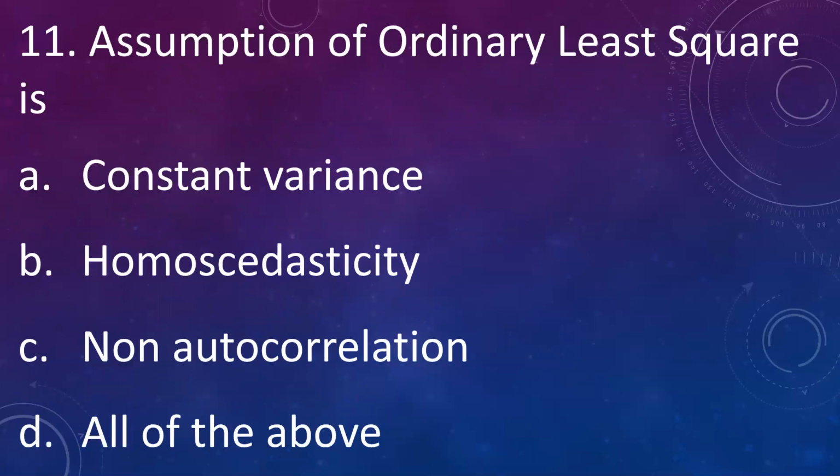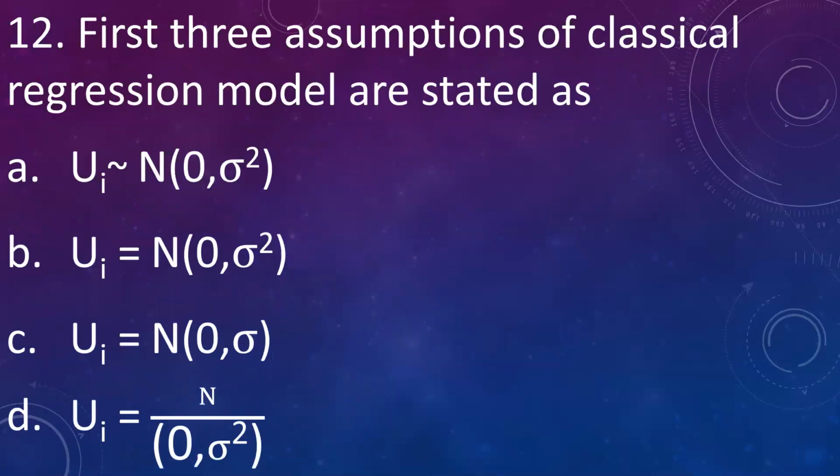Then assumption of ordinary least square is A. Constant variance, B. Homoscedasticity, C. Non-autocorrelation, D. All of the above. Answer is all of the above. Constant variance, homoscedasticity and non-autocorrelation. These all are the assumption of ordinary least square method.